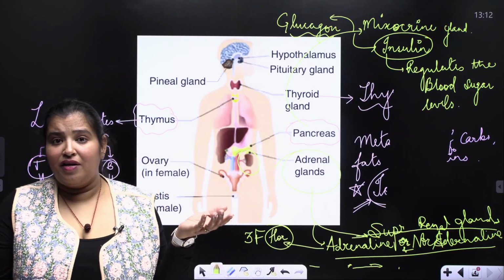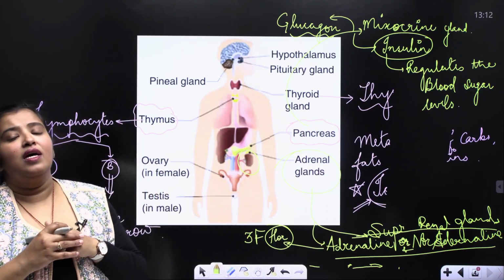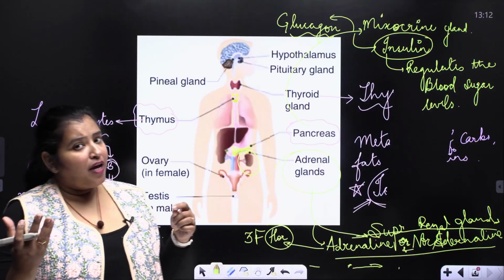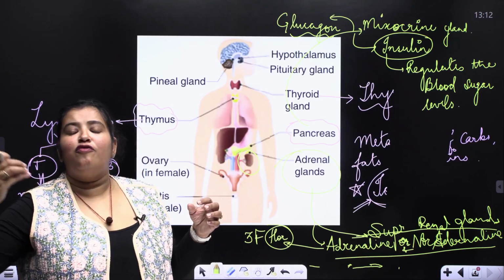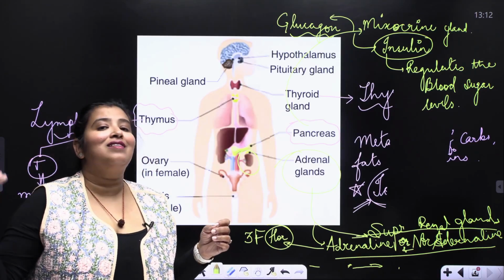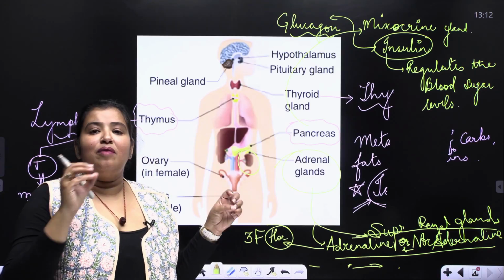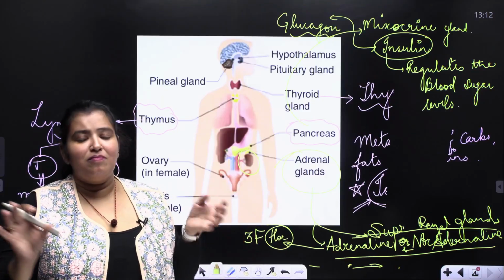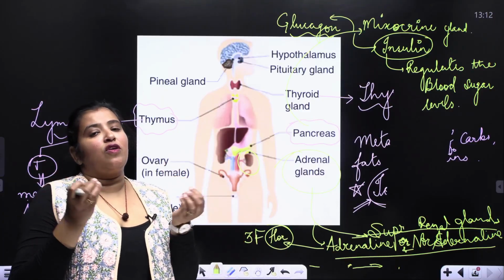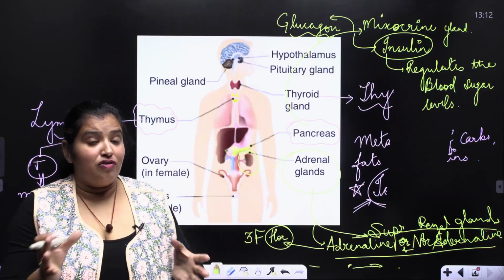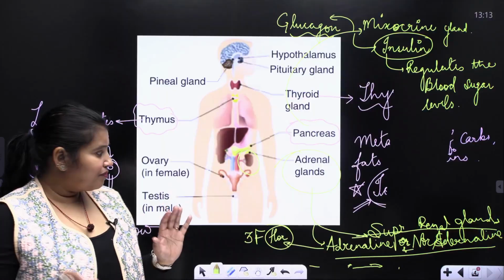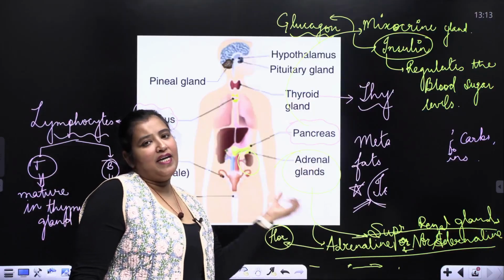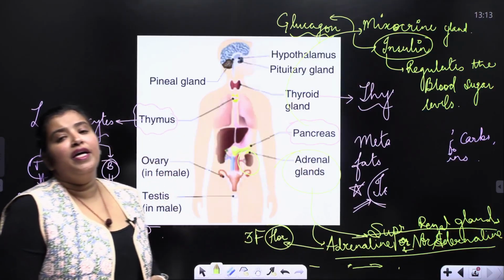You've already studied that during vigorous exercise we or animals perform anaerobic respiration. So during that anaerobic respiration, the supply of blood increases to the skeletal muscles. That is, blood moves away from the digestive system and the skin because of the contraction in the arteries. This is the exact point which is mentioned in NCERT. So that is what the adrenal gland is doing in our body.